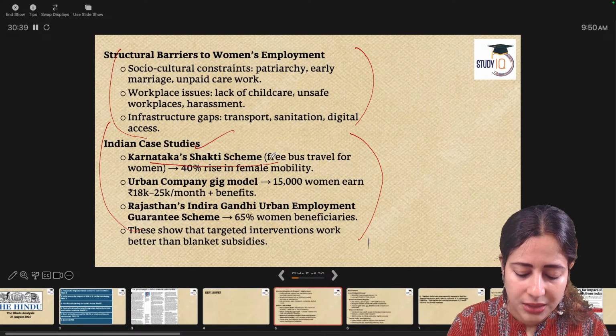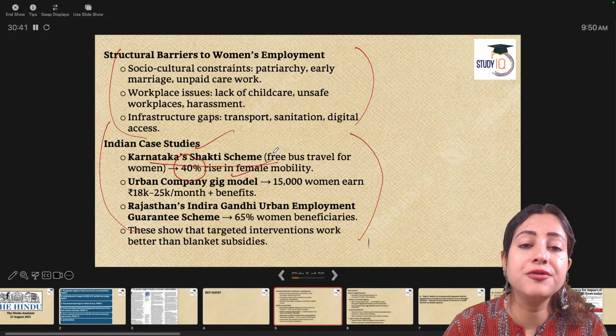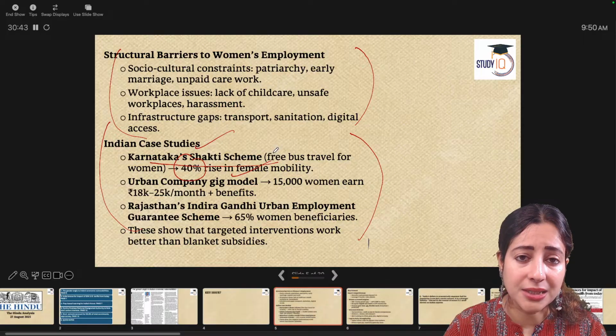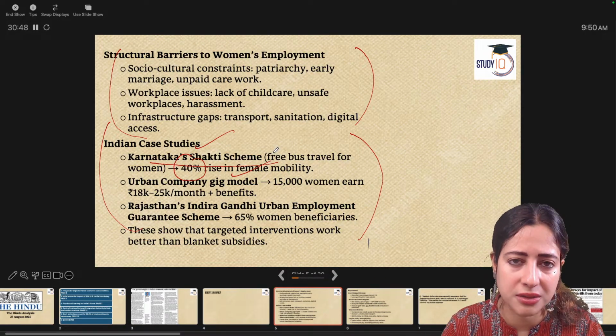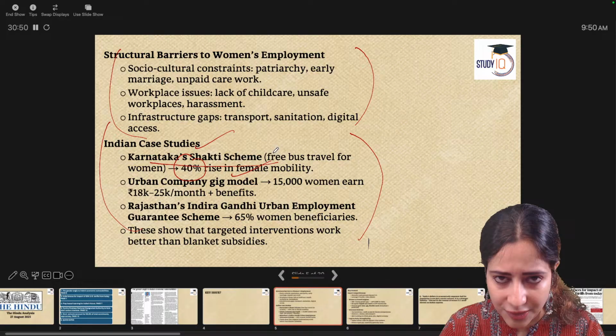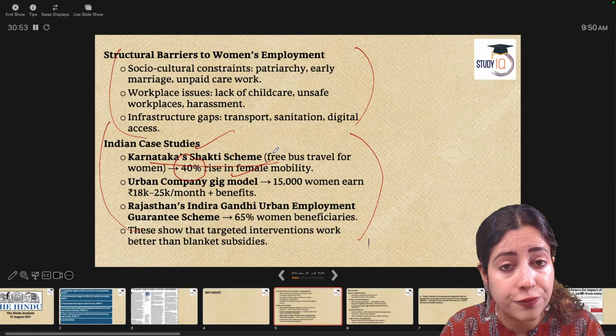The benefit? A 40% increase happened in female mobility. Females started traveling 40% more than what they were traveling earlier because they found safety here. They found it cost effective. If they find such connectivity, they will look for jobs.